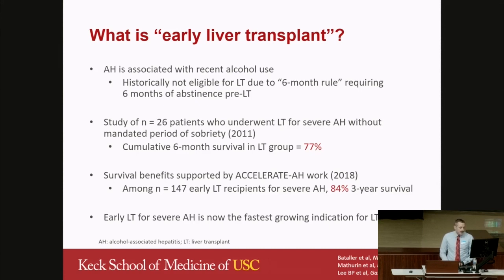Further work has been done, including the first retrospective study from the Accelerate AH group in 2018, which looked at 147 recipients of early liver transplant and found 84% 3-year survival, which is comparable to a historical cohort of patients who underwent liver transplant for ALD with 6 months of sobriety, who had a similar 3-year survival of 83%. Because of this, early liver transplant is well adopted and is now the fastest growing indication for liver transplant.